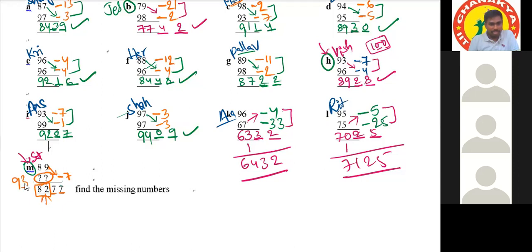How did you get this answer 93? From 89, how much do we need to subtract to get 82? It is 7. That's why our number will be 7 less than the base number. So that's why it is 93. Yes, sir, here it should be 93. Okay, then we'll move on to larger bases.